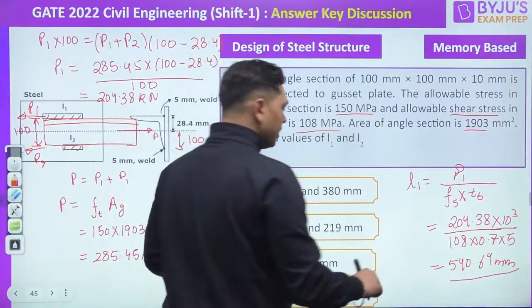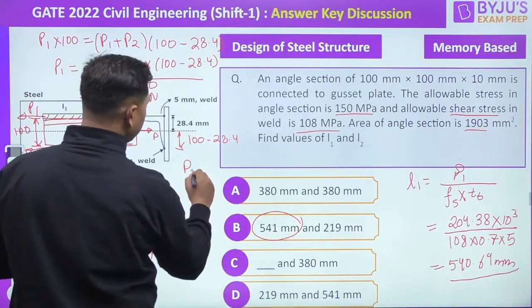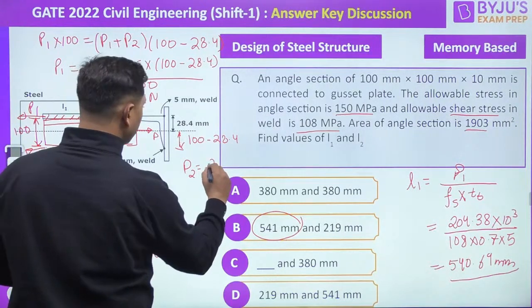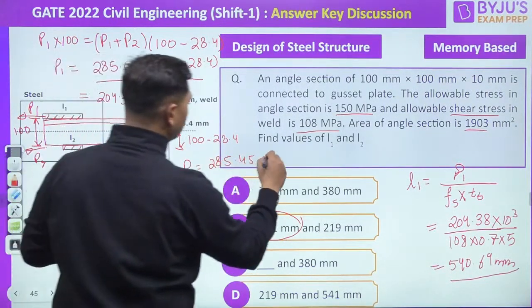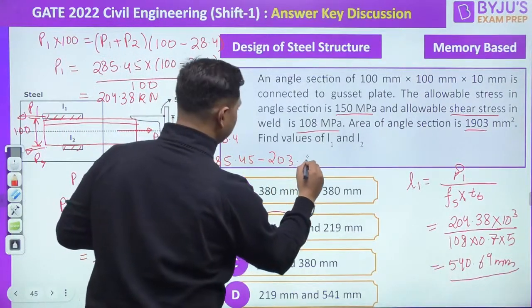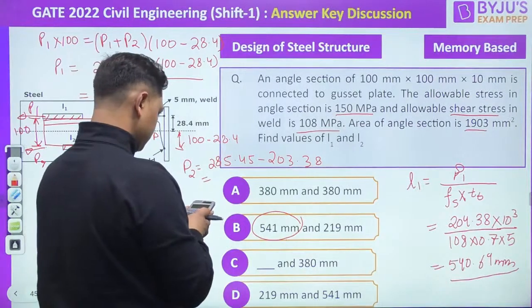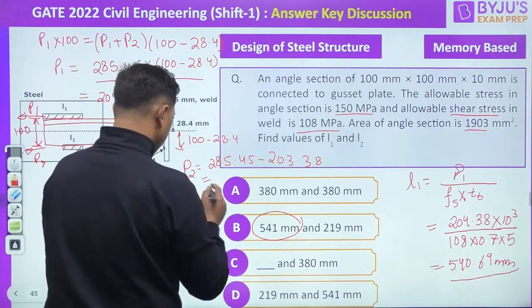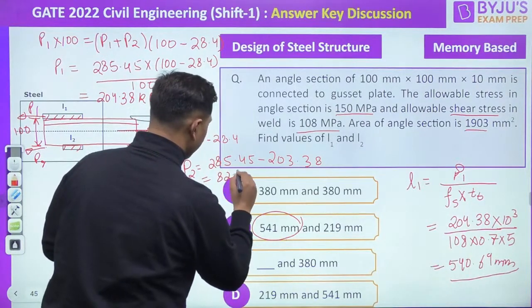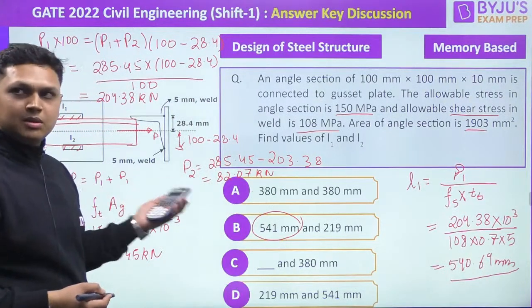Still we can go further. So what will be P2? P2 will be equal to 285.45 minus 203.38, which is equal to 82.07 kilonewton. And from this value you can find out L2 similarly.